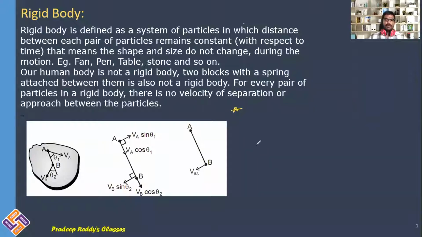As I already told you, rigid body means the positions of the particles do not change. For example, a fan when it is rotated, the pen which you are writing with, the table on which you are placing objects, and a stone are all approximated to be rigid.